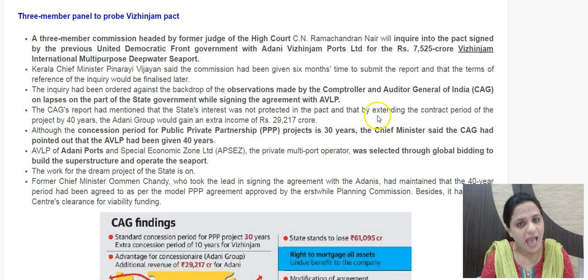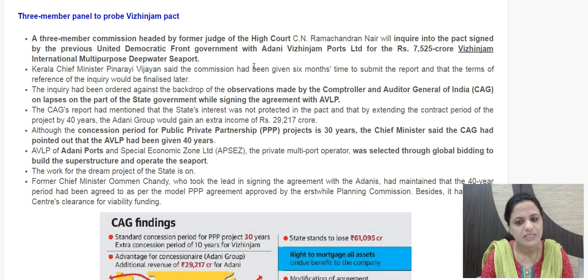So in this, CAG had listed out some discrepancies, lapses on the part of the state government, because of which the state government has incurred losses. So the Comptroller and Auditor General of India has highlighted these. Specifically, one point which it puts forth is regarding the concession period. So this is a public-private partnership project. It's been developed on those lines.